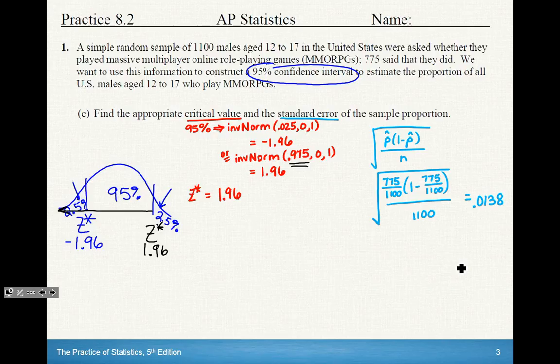We don't have that. So we're actually going to use the square root of p hat times 1 minus p hat divided by n. So I plugged in my p hat to be 775 over 1100 in both spots, and then we know that our sample size is 1100. And then plugging that whole thing into the calculator, I got a standard error of 0.0138.